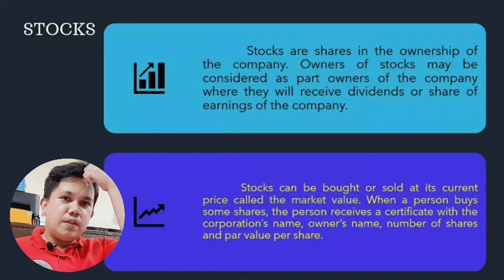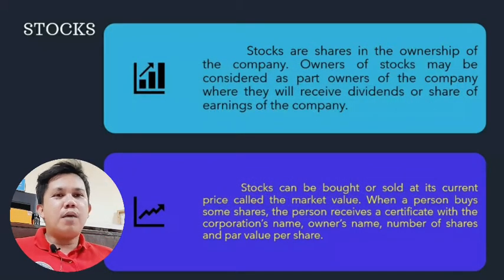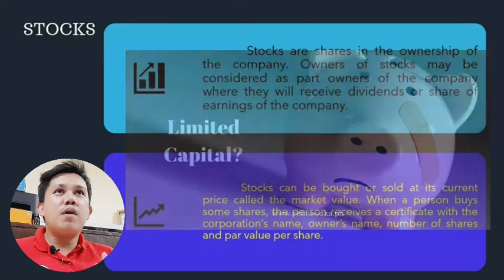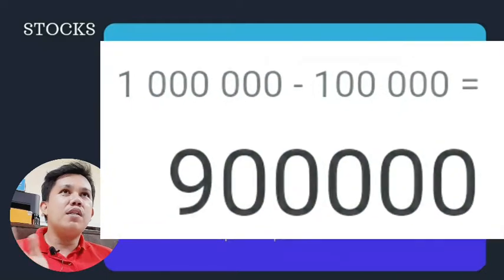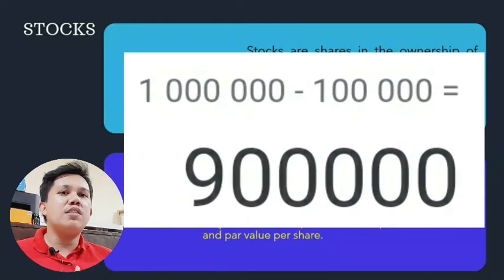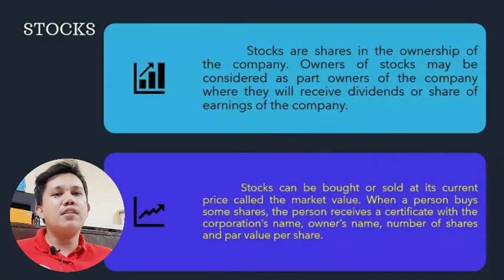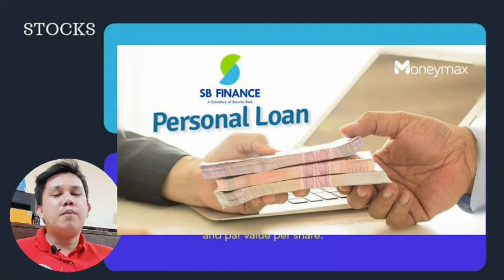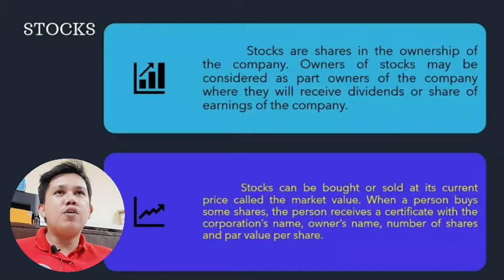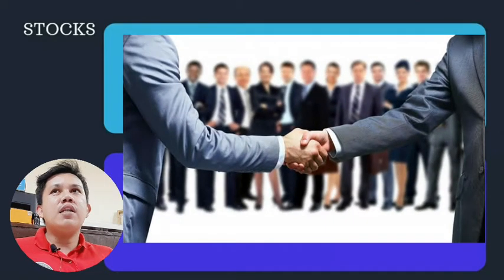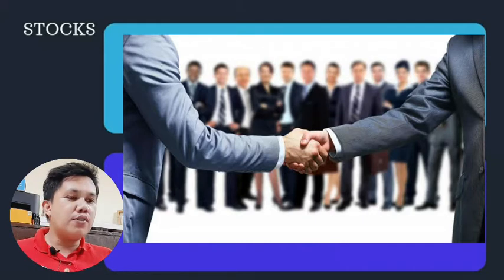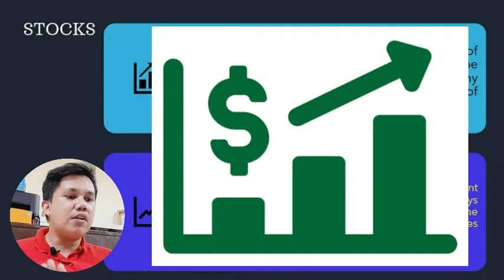Ang problema is, kulang ako ng kapital. Meron lang akong 100,000. So, ibig sabihin, kulang pa ako ng 900,000, kasi 1 million minus 100,000 is 900,000. So, yung 900,000 na yun is pwede kong iutang sa bangko. Diba? Pwede. Pangalawang paraan is pwede kong i-offer yung company ko in public, wherein they will buy a portion of my company. So, dun pumapasok yung stocks.